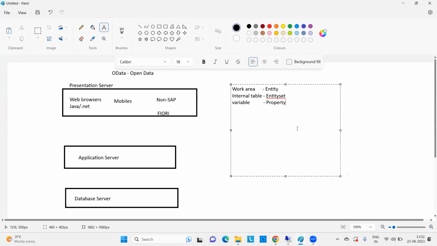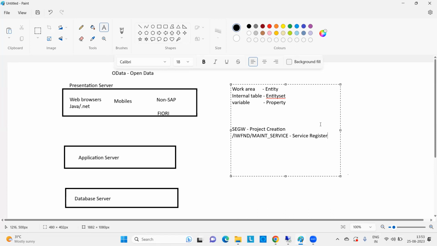Right? And now we have a few transactions here. What is this project creation and service register?